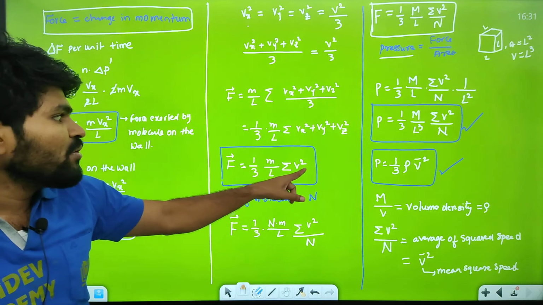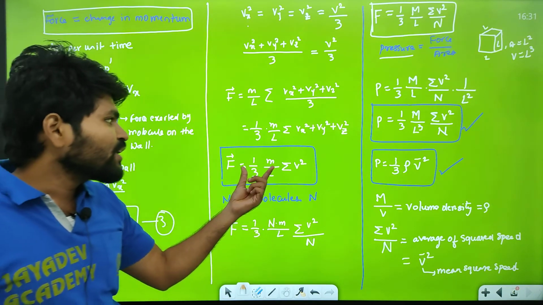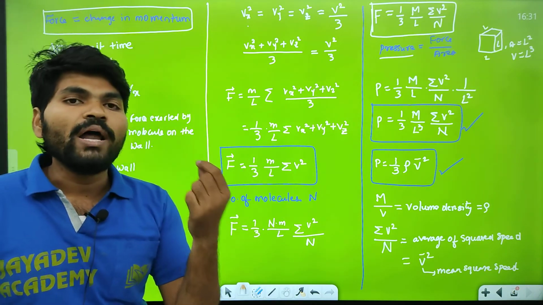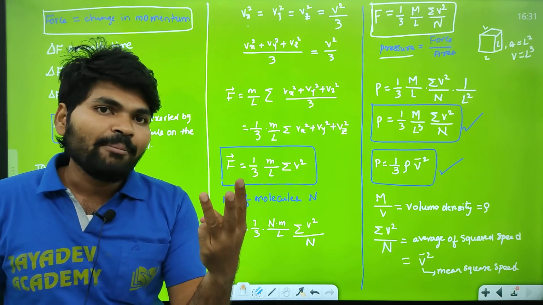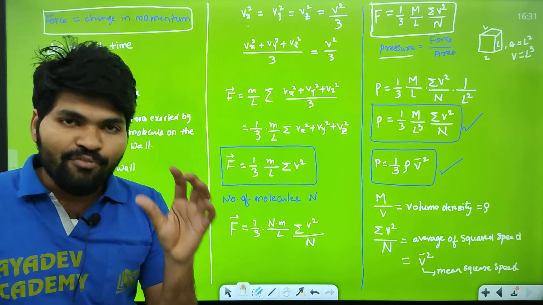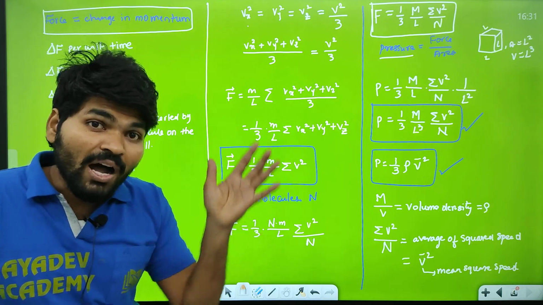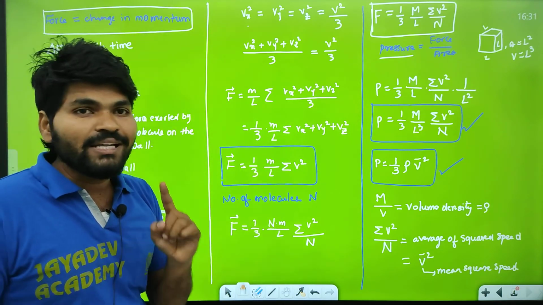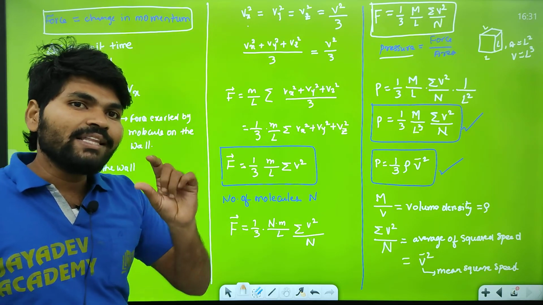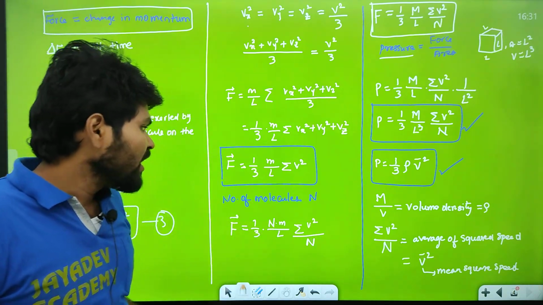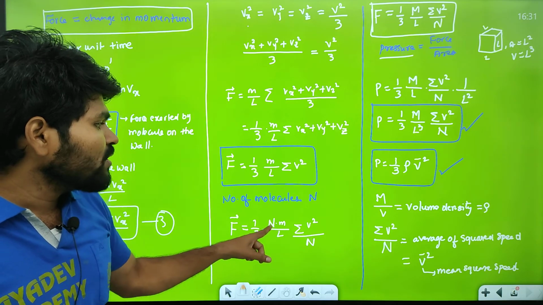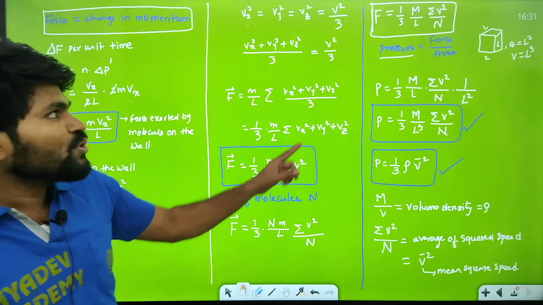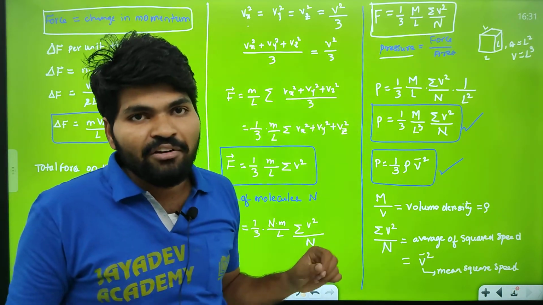I found this equation, which is the force exerted on the wall of the container by one molecule in three-dimensional motion, right? Here there is only one molecule, but in the container there are a number of molecules. So I take the number of molecules as capital N, substitute it, and I got the equation for F.